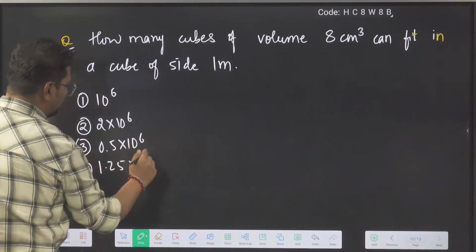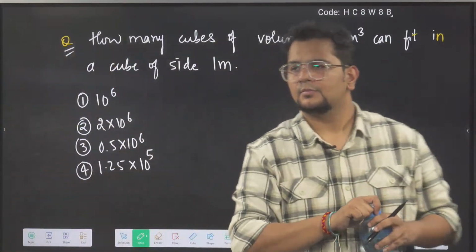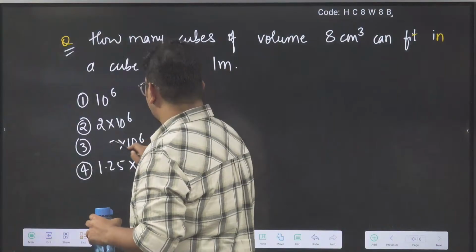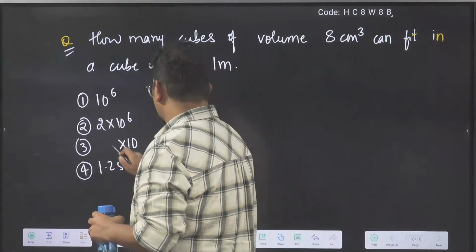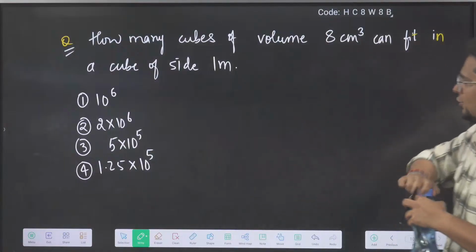Take 5, let's go, powers are very high here. This 0.5 into 10 power 6 you can make as 5 into 10 to the power 5. Yes, so 1, 2, 3, 4.